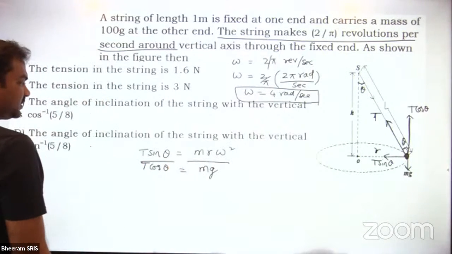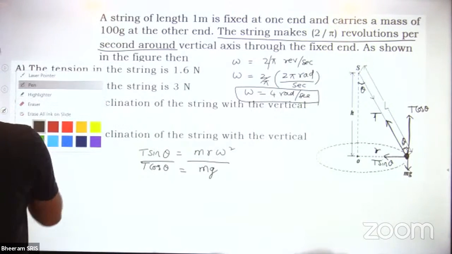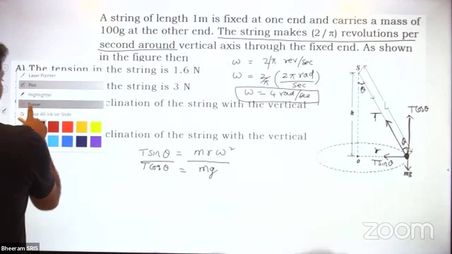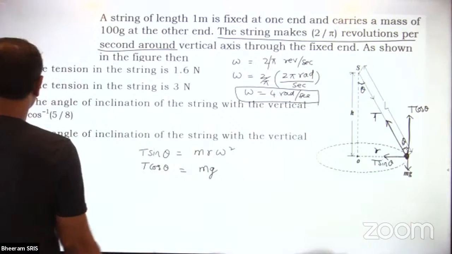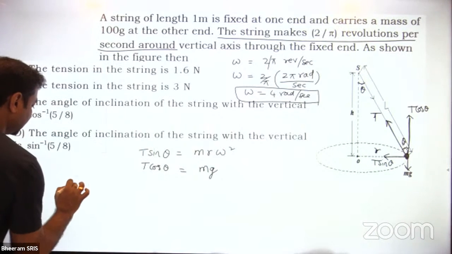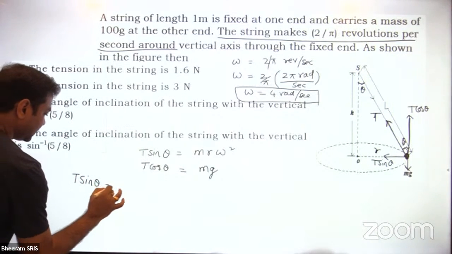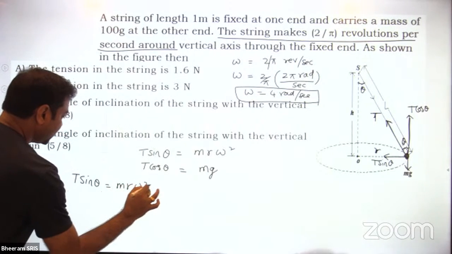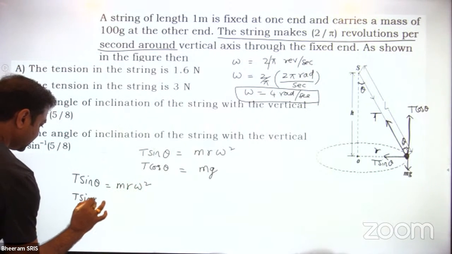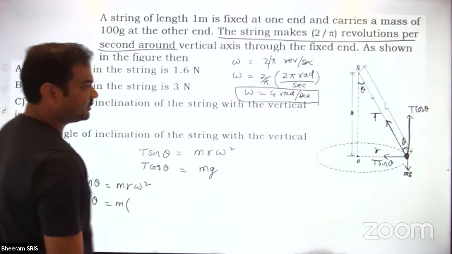Or else we can find out the tension value also. Let us see, I think the R value will cancel out. I'll take the first equation, which is T sin theta equal to m r omega square. So T sin theta is equal to m into, what is the R value?